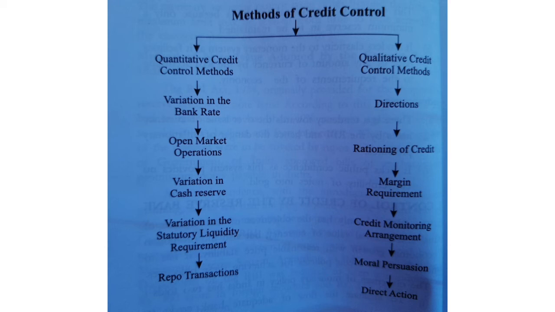Variation in statutory liquidity ratio or SLR. SLR is another reserve requirement which is used by the RBI to control money supply. In India, besides maintaining the cash reserve, every bank has to maintain a SLR ratio in terms of gold, cash or unencumbered securities. So, an increase in this SLR implies a transfer of banking funds to government and correspondingly reduces credit availability. Number 5, repo transactions.